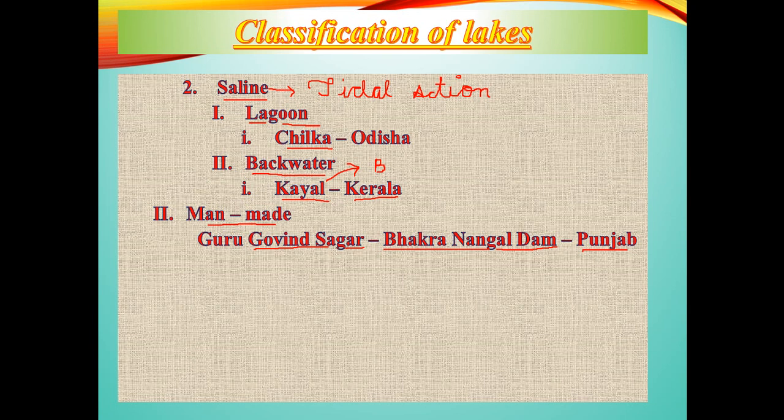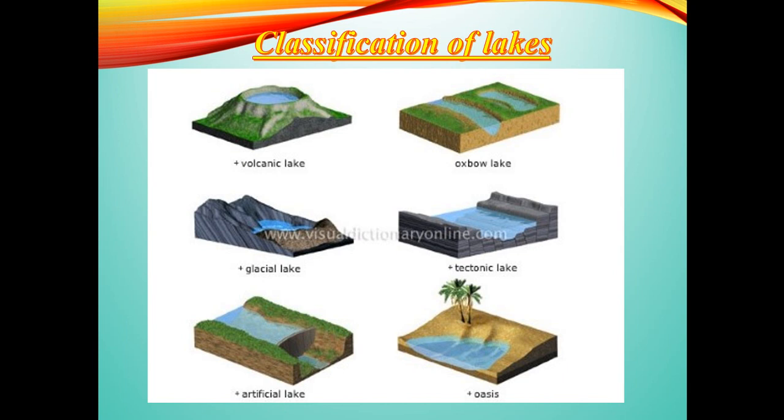So these are the lakes that are there. Now just see the picture, you will get a clear picture. Now just see the picture that is given over here about the different types of lake. You will get the first type. It is due to the volcanic eruption, when that volcanic cone has developed as a depression and the precipitated water got filled up over there. So the crater lake is formed.